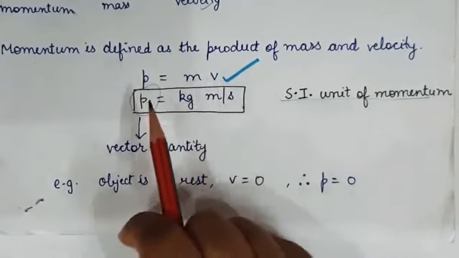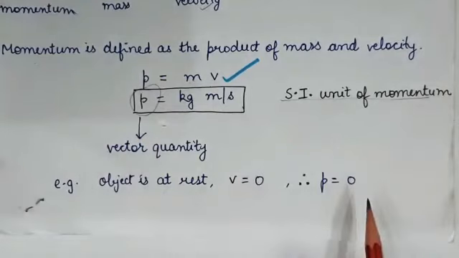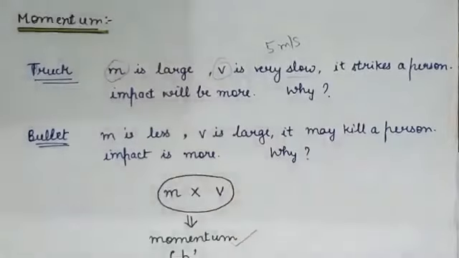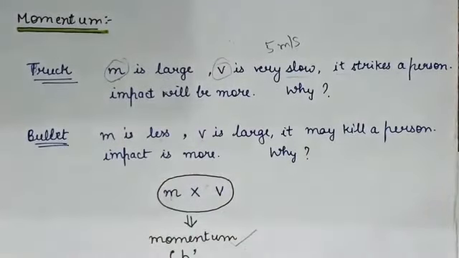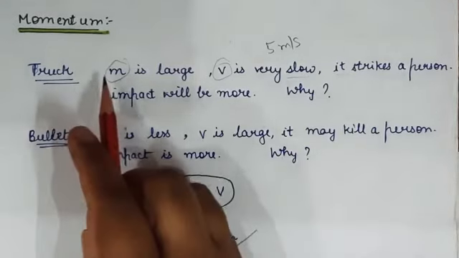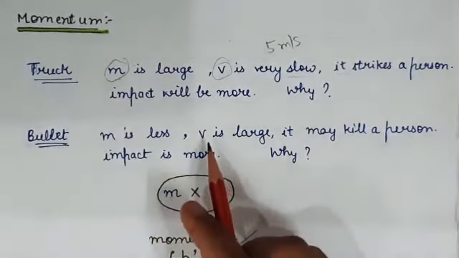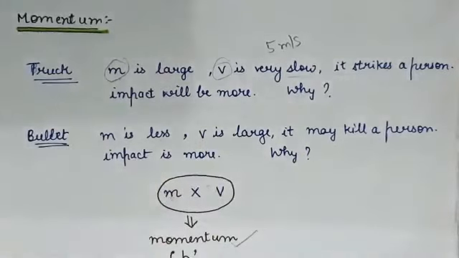If v is 0, the momentum will be 0. So if the object is at rest, momentum is 0. But in the above two cases that we discussed, in both the cases, the momentum is large. Here m is large, so momentum is large. Here v is large, so that's why momentum is large.